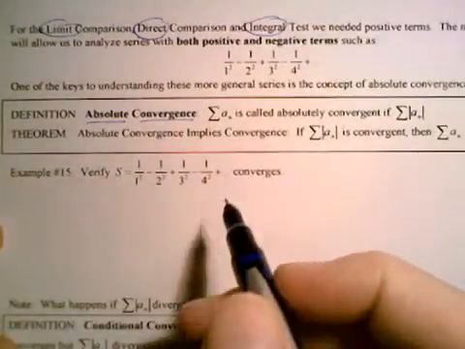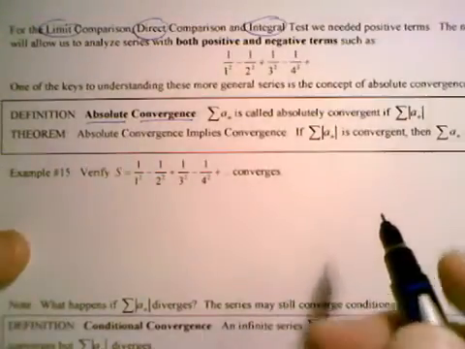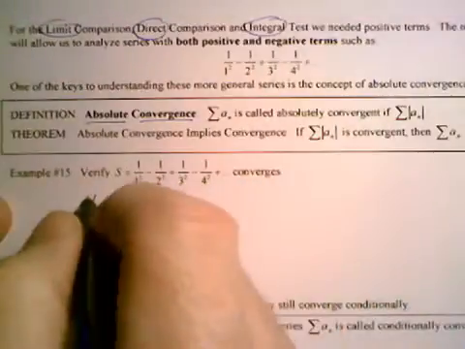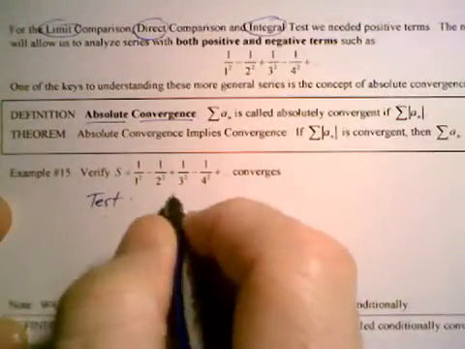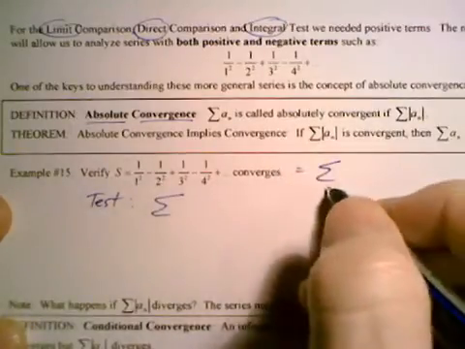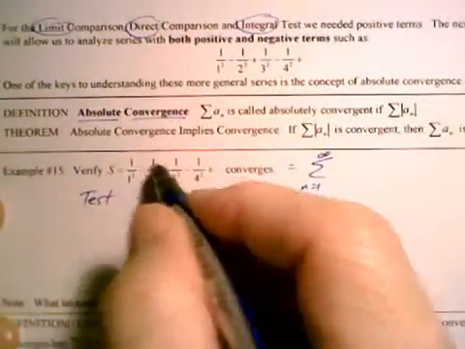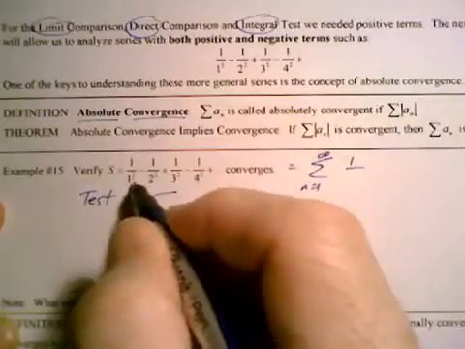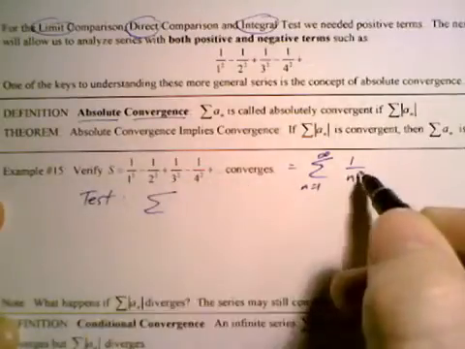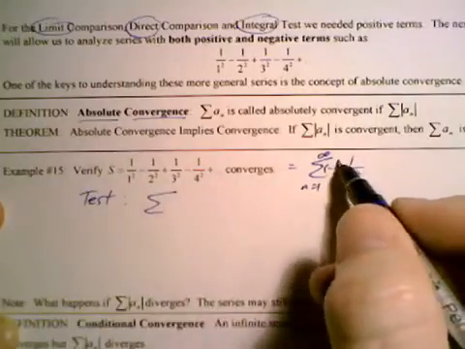We're going to take a series and make it positive. This series has some negative terms. In fact, every other term is negative. So we're going to test the series. This is the sum from n equals 1 to infinity of 1 over n squared, but then we also have negative 1 to the n plus 1.